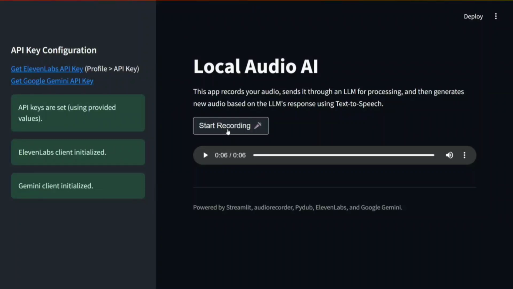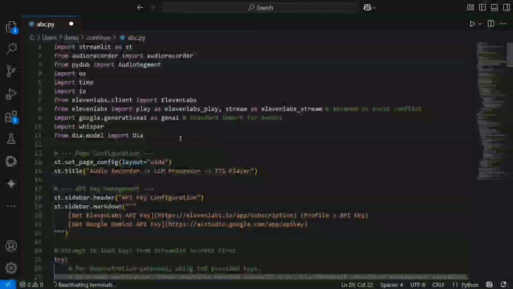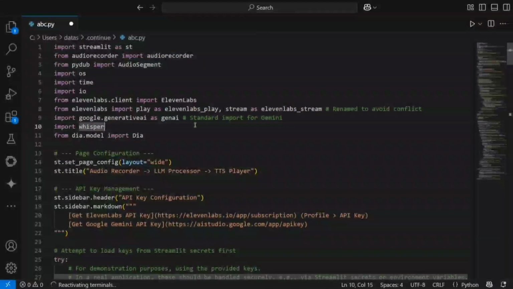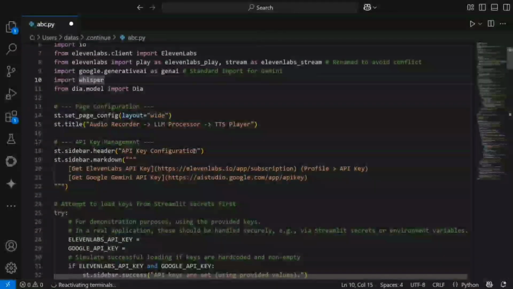So let's get started. Let's understand the code now. Here you can see that I am on my Streamlit application code, which you were able to see. It's quite long, to be honest, so I will give you a brief of the code flow. First of all, once I am recording my audio, the audio gets recorded and it goes to ElevenLabs, which converts this mp3 into text. So it's a speech to text API that I'm using.